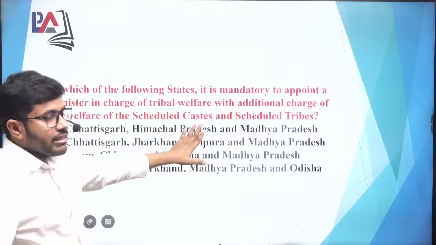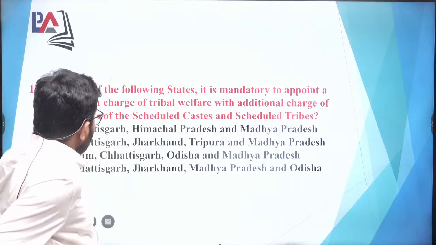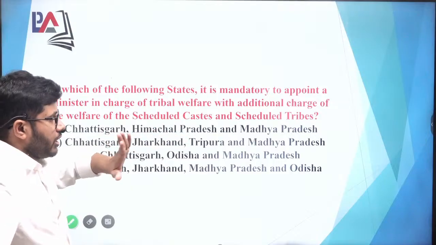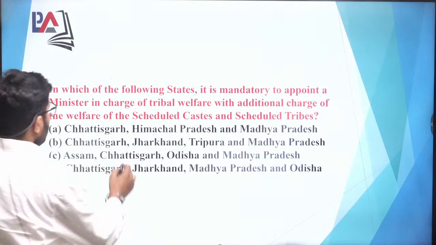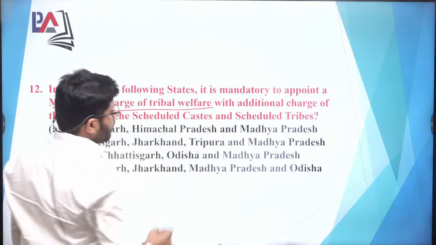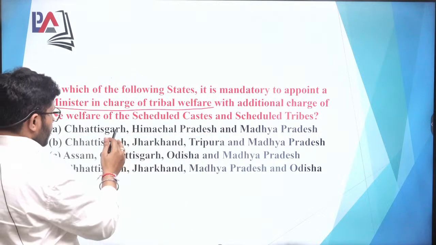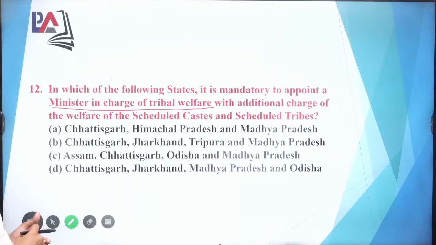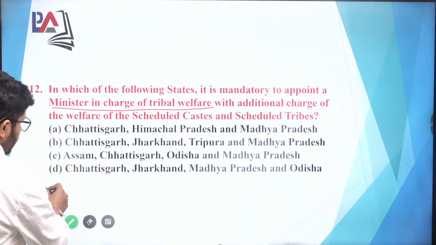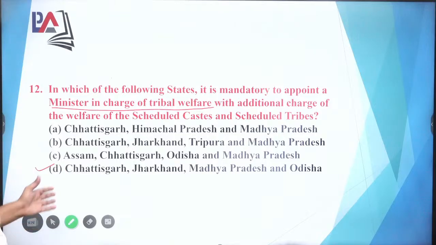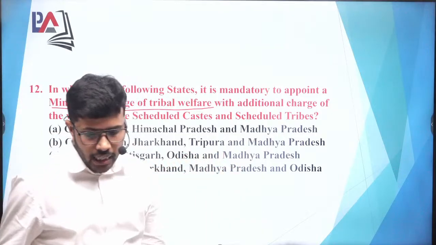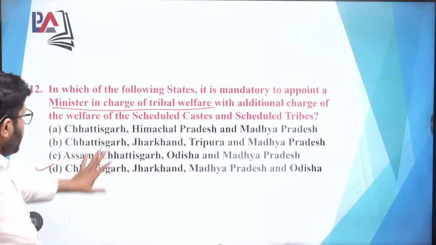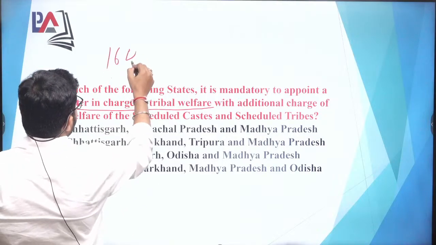In which state is it mandatory to appoint a minister in charge of tribal welfare with additional charge of welfare of the scheduled castes and the scheduled tribes? So which is the state where you have to appoint a minister in charge of tribal welfare along with the minister of scheduled castes and scheduled tribes, so that he has an additional charge. So what can the option be? You can straight away go to option D, that is Chhattisgarh, Jharkhand, Madhya Pradesh and Odisha, which is basically the right answer. And for this you can refer to the proviso to Article 164.